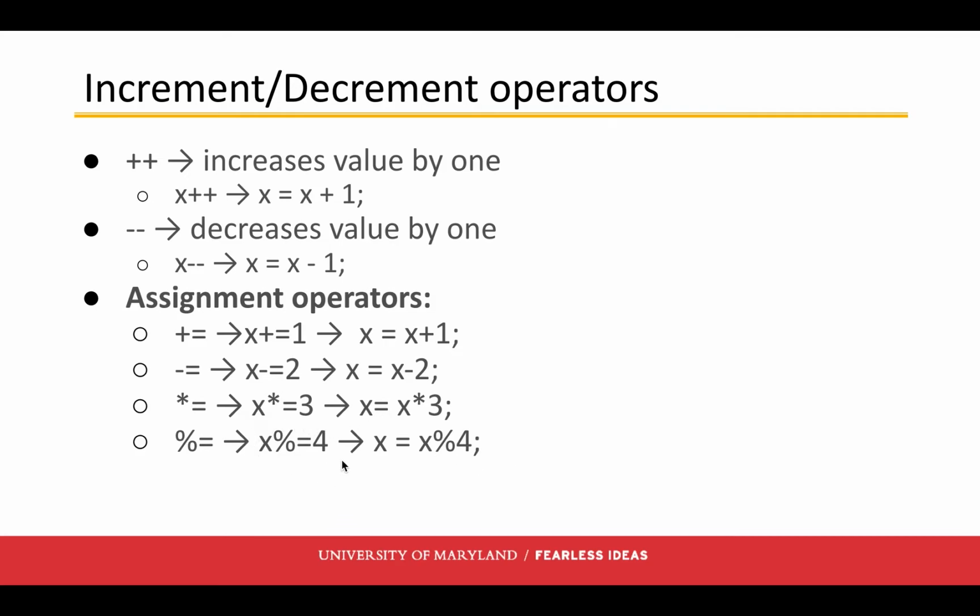We can write these statements within our code, right? We can write x++ or x %= 4, for example, and it just saves us time. For x++, we'd write x++; that's 4 characters, versus x = x + 1;, which is 1, 2, 3, 4, 5, 6 characters. So it just saves us time.